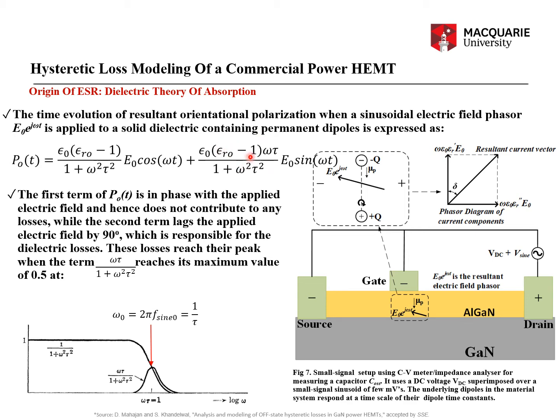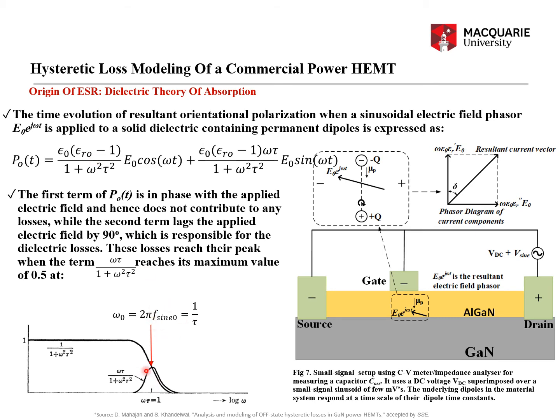So that is the reason this term is contributing to the energy loss, whereas this term, which is in phase with the applied electric field, is not at all going to contribute to the energy losses.